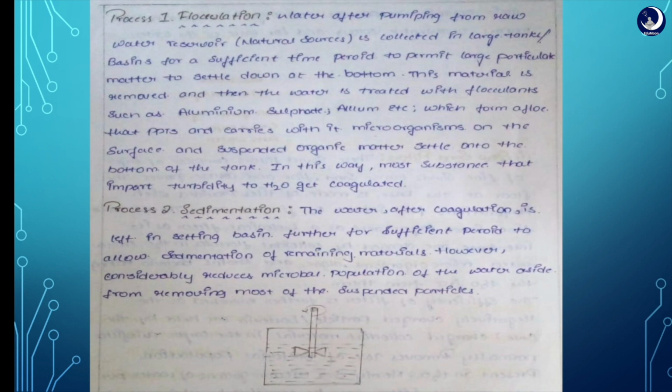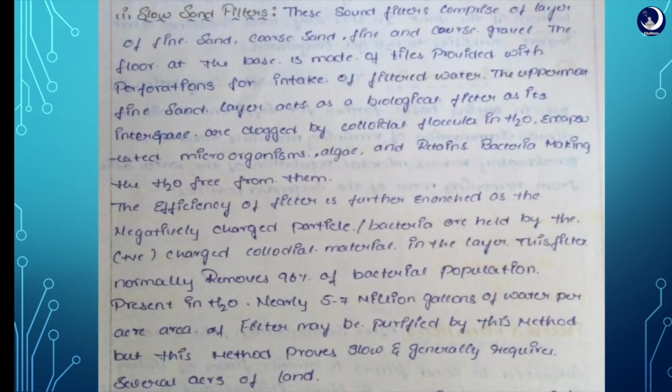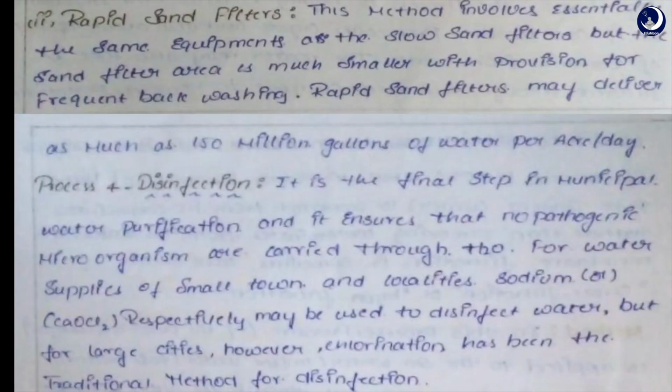Next, the process of filtration, which is the process of passing the water through a bed of granular materials. There are mainly two types of filters: the slow sand gravity filter and the rapid sand filter, and the processes are described here. This is the process of the slow sand filter and this is the process of the rapid sand filter.